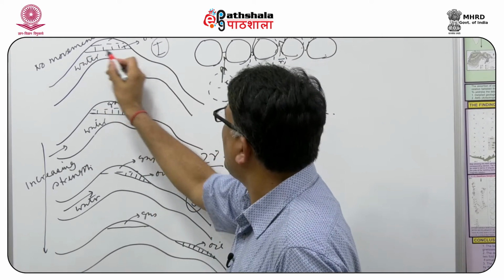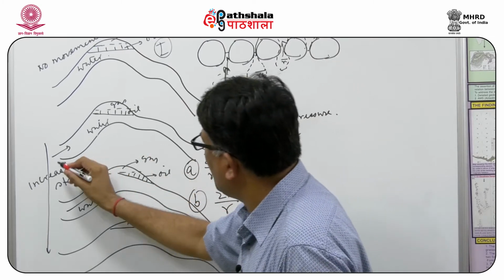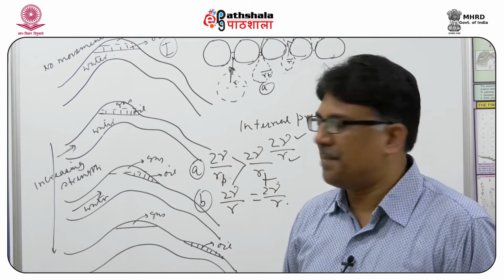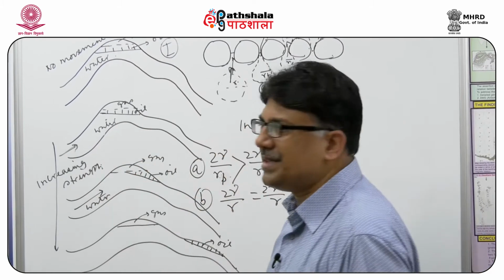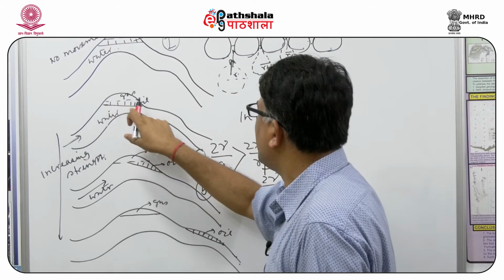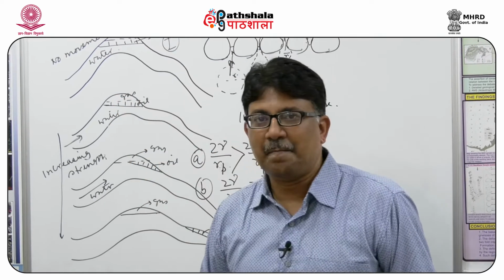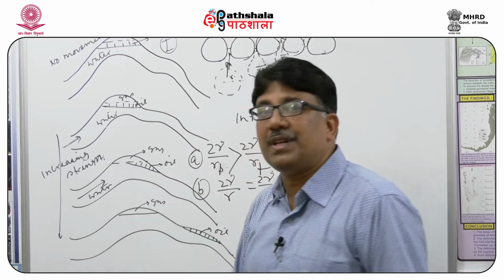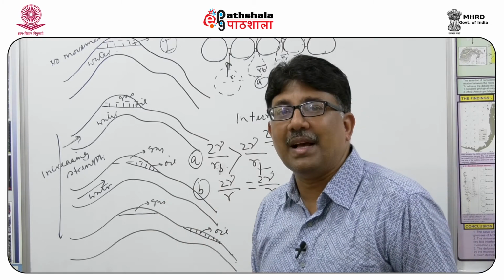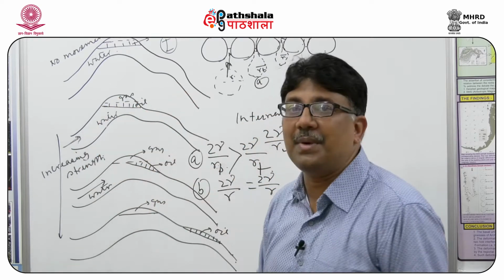And both the contacts are nearly horizontal. Now, you start increasing the strength of water flow in the system. If the strength of water flow increases, what we see is that first the oil water contact starts getting inclined, but the oil gas contact still remains horizontal. Why the oil water contact? Because that is of the maximum energy, so it will be disturbed fast by the water flow and it will start becoming inclined.